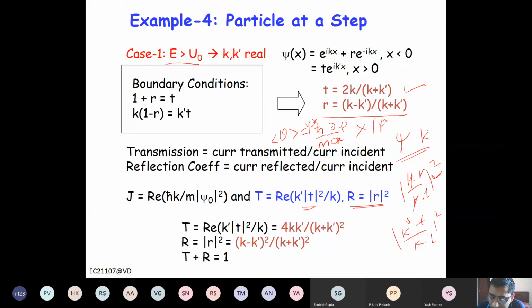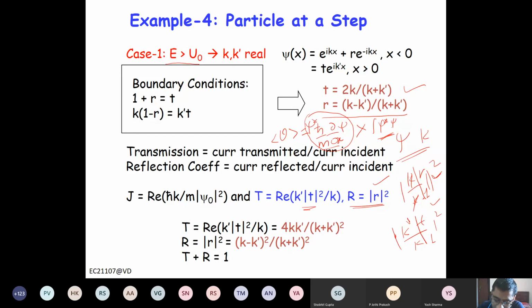So that is psi star psi. So psi star psi is, so velocity times charge, right? So this is basically k, right? So this k is actually not squared, only this other part is squared, right? So this k will cancel out, you have r square here. Then k prime by k, you have t square here, right?